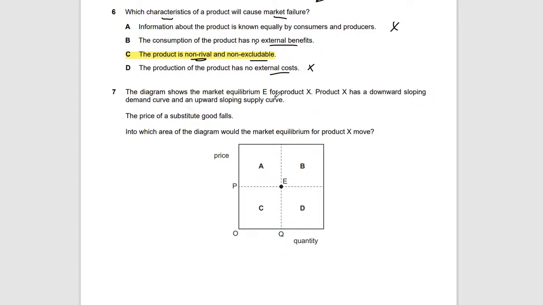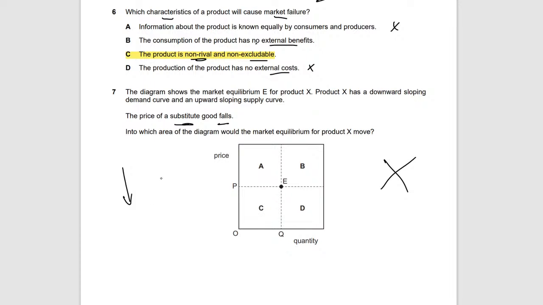diagram shows the market equilibrium E for a product X. The product X has a downward sloping demand curve, an upward sloping supply curve, and the price of the substitute good falls. What happens when a substitute good falls? When the price of the substitute good falls, then everyone will switch to that good, right?